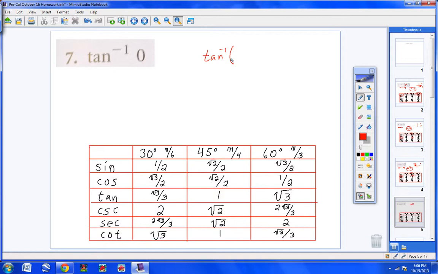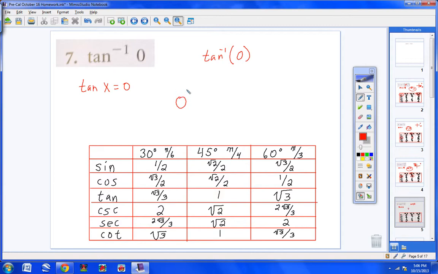Parentheses, and then go ahead and type, well, I guess we should have first of all rewritten the problem over here so we can see it. So tangent of angle x equals 0. Looking for an angle, so we type in second tangent into our calculators, and then a 0. And when we do that, we're going to get out a 0. Okay? So tangent inverse of 0, hit enter on your calculator, and you'll get out 0.